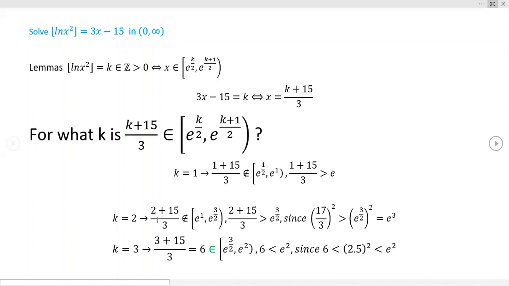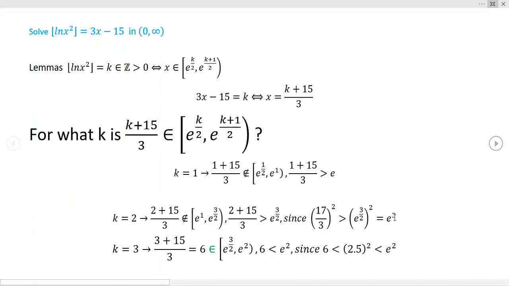Now, in a similar fashion, if we try k equals 2, this would be 17 over 3. But 17 over 3 is not going to be in this interval. It takes a little more work. But notice here that I just stated it wasn't in there, and here's the justification. 17 over 3 squared is greater than e over 3/2 squared, right? Which is just e to the e cubed. Now again, you'd have to do the arithmetic here, but this number is substantially bigger than e cubed.